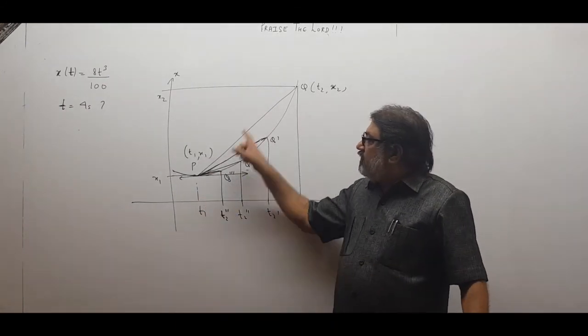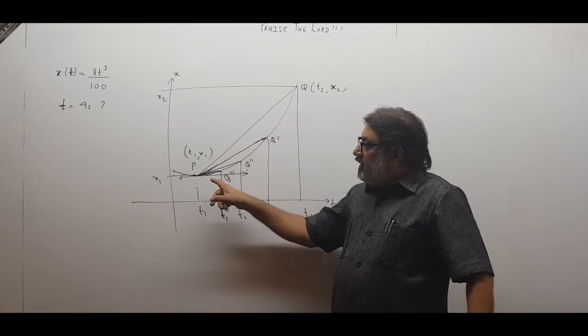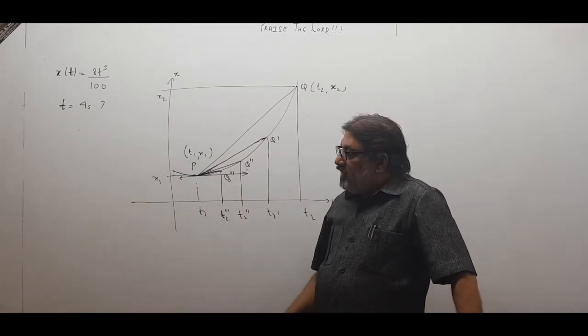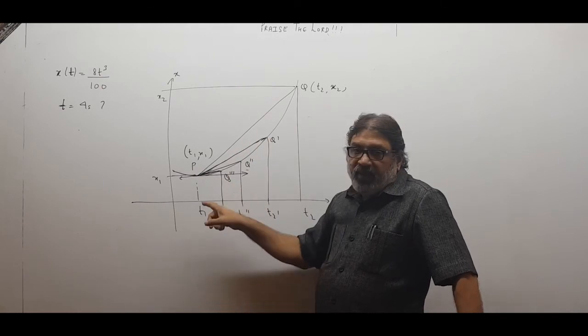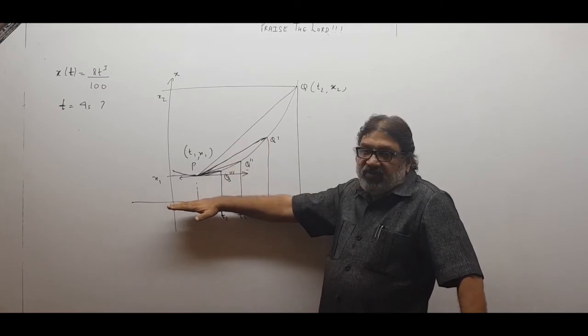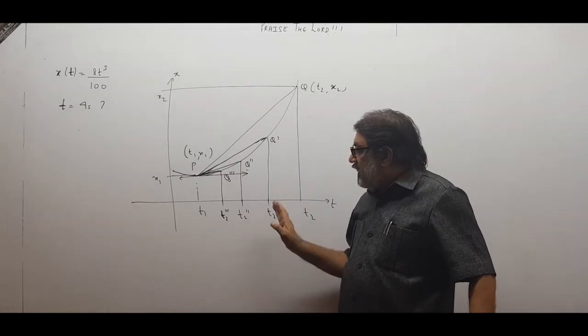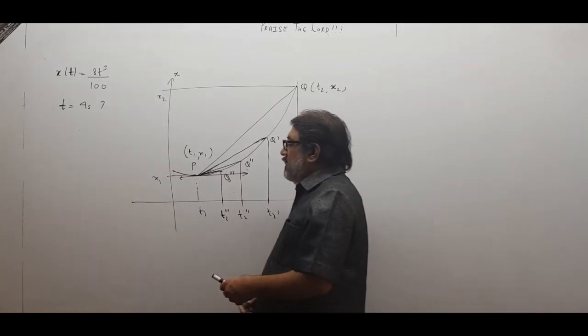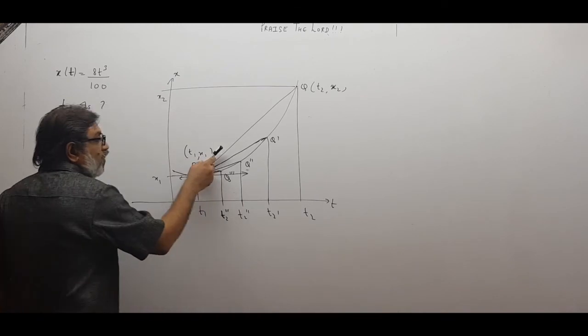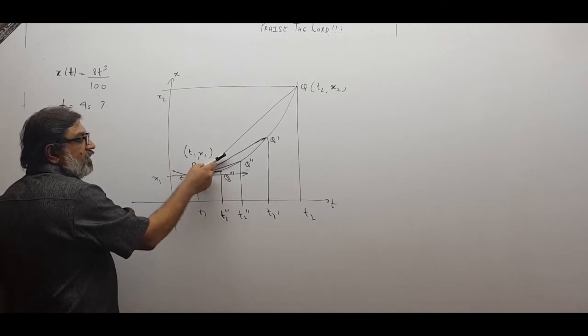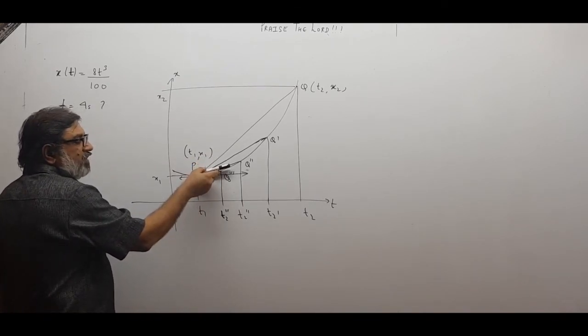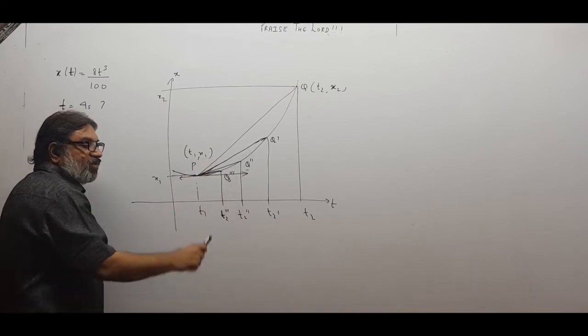Earlier the chord is like this and the tangent is like this. They have different slopes. The tangent and this chord are not making the same angle with the x-axis. Are they? No. Their slopes are different. If I decrease the time interval, what is happening? The chord which had this much slope, now the slope is reducing, further reducing, still decreasing. So after decreasing slowly, it will finally come in the direction of the tangent itself.